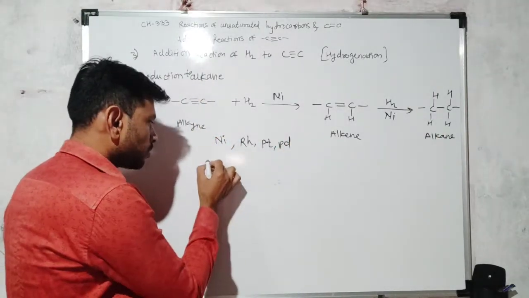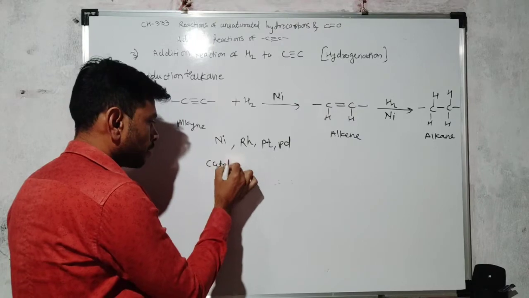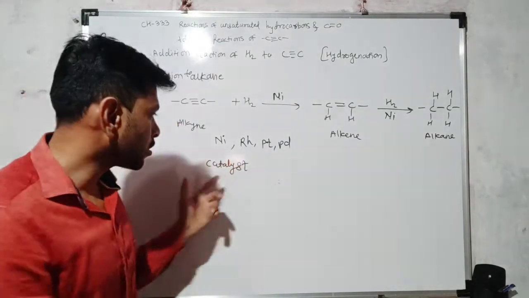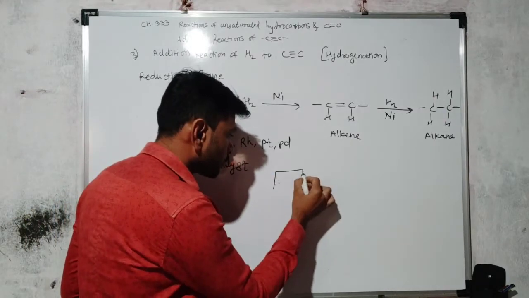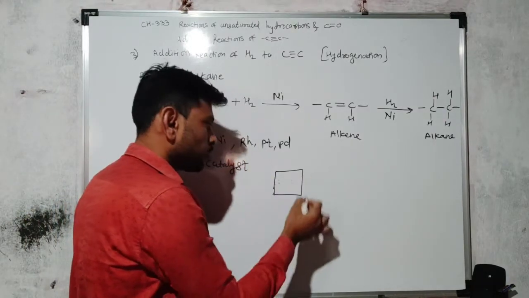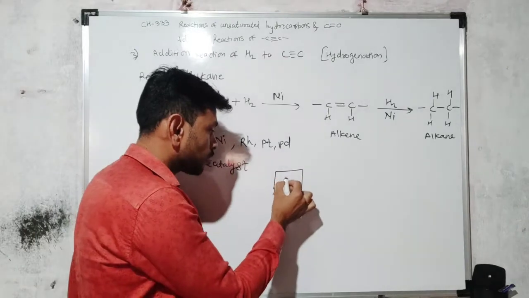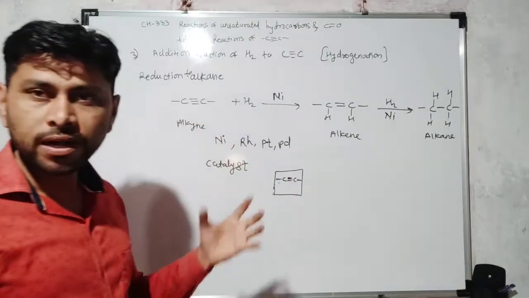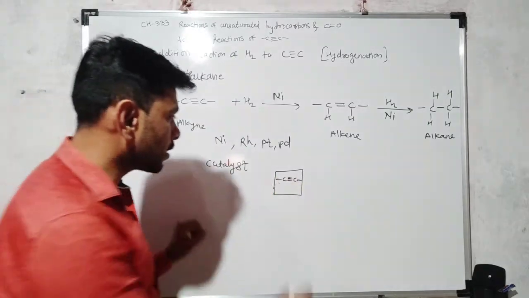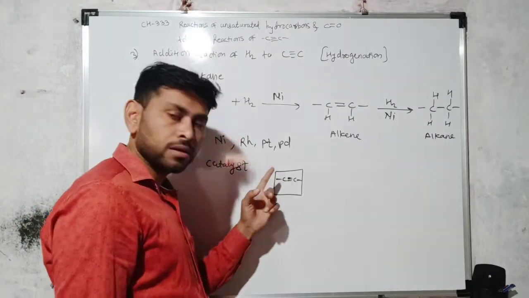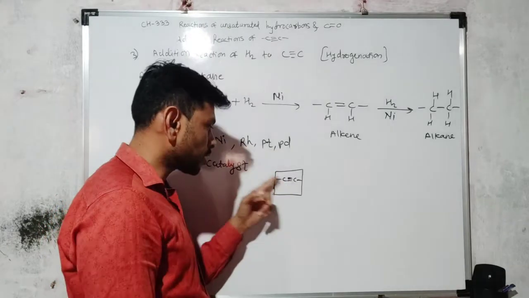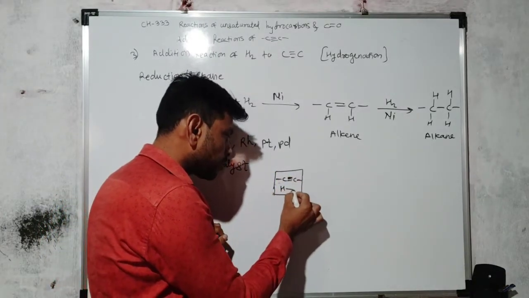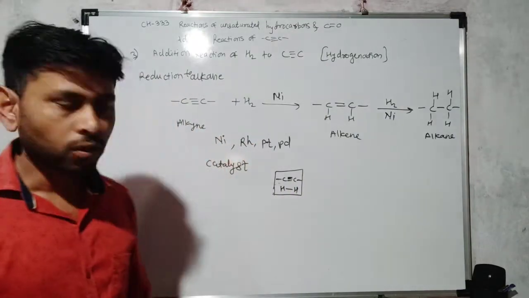Now, what is the role of this catalyst? We are adding catalyst here. So what is the role of catalyst? The role of catalyst is to provide the surface. This is the catalyst surface, so first the carbon-carbon triple bonded compound adsorbs on the surface of this catalyst. So adsorption of this unsaturated compound on the surface of catalyst, and again adsorption of hydrogen on this surface.